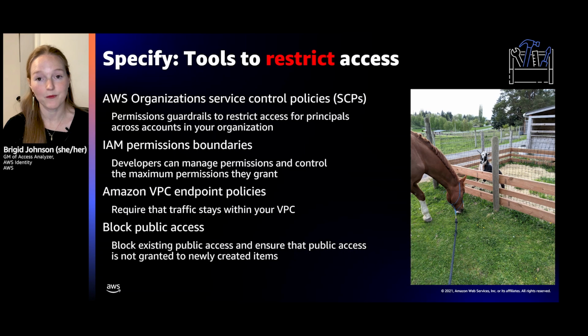Then you have VPC endpoint policies, which require that all traffic stay in your VPC. And then block public access is a control that's for S3 right now. And it basically blocks existing public access and any new public access. So if you don't need public access, go turn on BPA.